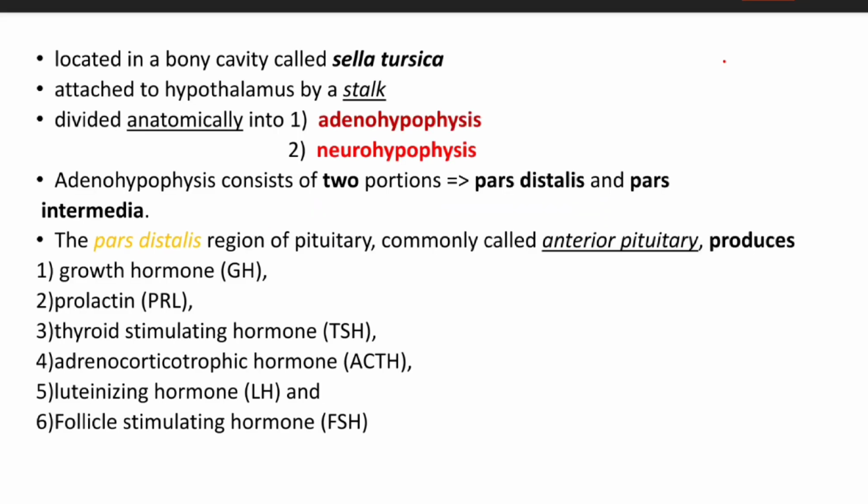Today we are going to talk about the pituitary gland. The pituitary gland is a small gland which is located in a bony cavity called the sella turcica. It is attached to the hypothalamus by a stalk.